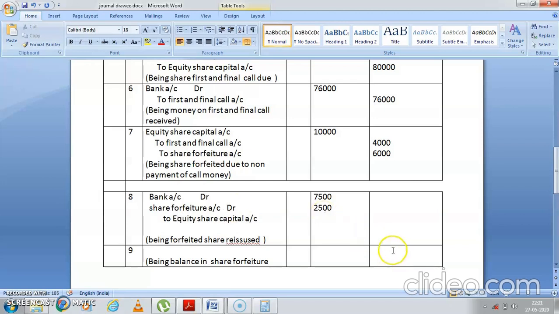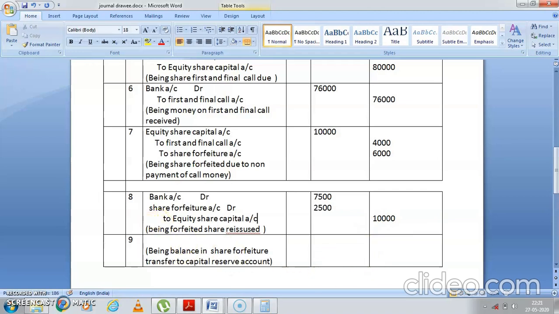Yes. What is the value of equity share capital account? It is 10,000. Okay, now this is being share reissue. So you have reissued the share. The value of share was 75 rupees. So 75 into 100 comes to 7,500. Difference you are getting from share forfeiture account. And again the share, see, this share was reduced for 10,000. It again came to 10,000.